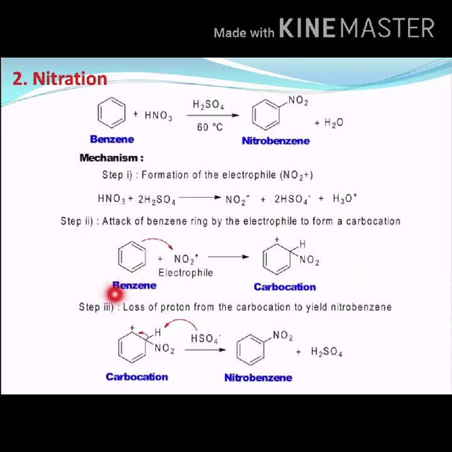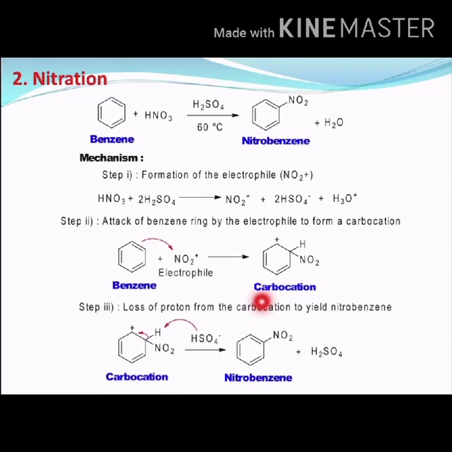In the second step, what happens? The electrophile will attack the benzene ring. Okay, so the same sort of reaction takes place as I have explained in chlorination. So here this bond is going to get broken, and it will form a positive charge on this carbon. Okay, and this compound is called a carbocation.